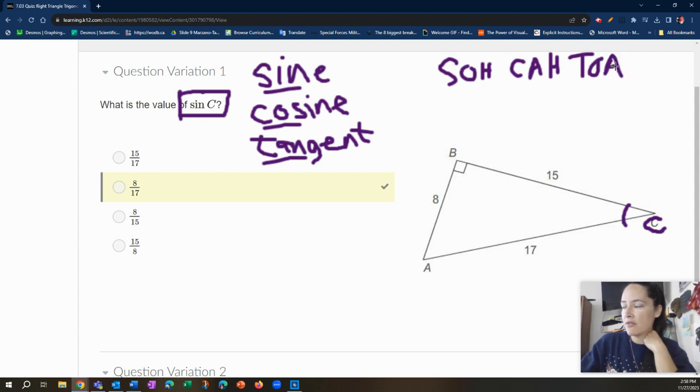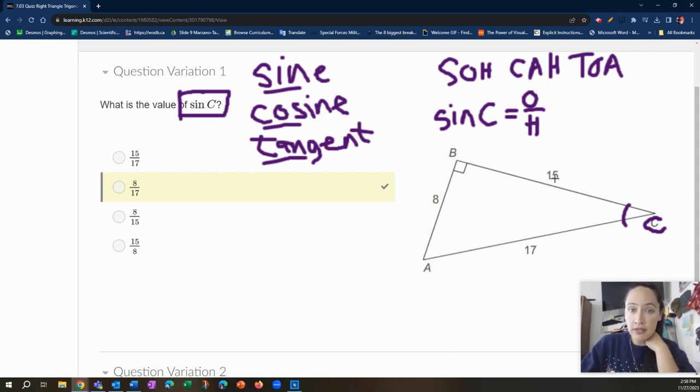It's a mnemonic device to help us remember the ratio relationships. It says that the sine of your angle, in this case angle C, is equal to the length of the opposite, across from the angle, over the length of the hypotenuse.